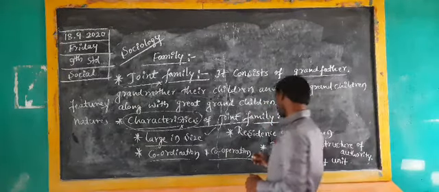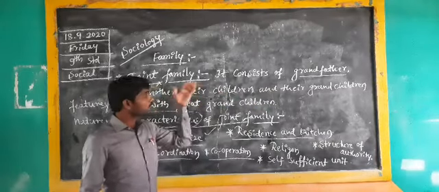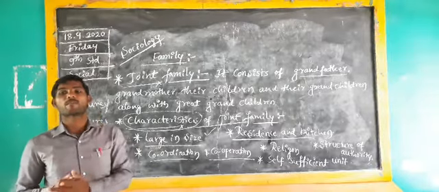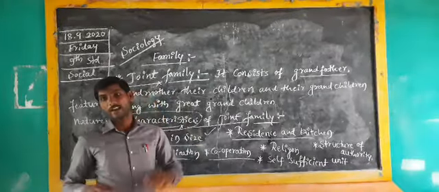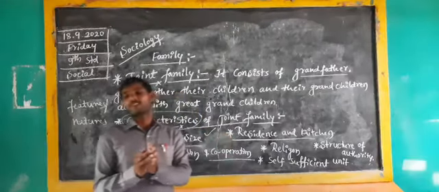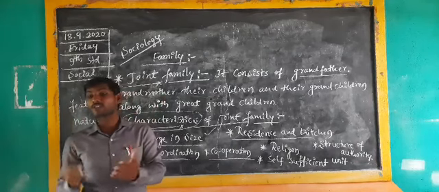The next one is residence and kitchen. Here two or more generations of people are staying in one family. They have a residence in only one house or in a big house, and also they are sharing their food like a fair or festival.